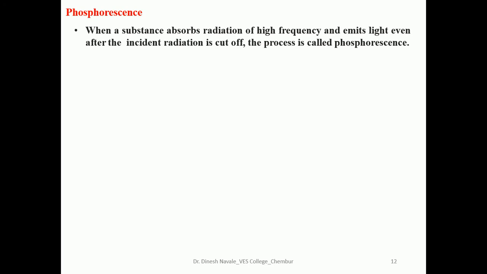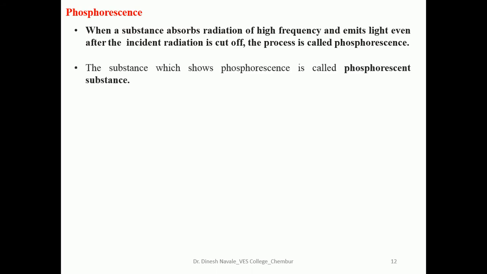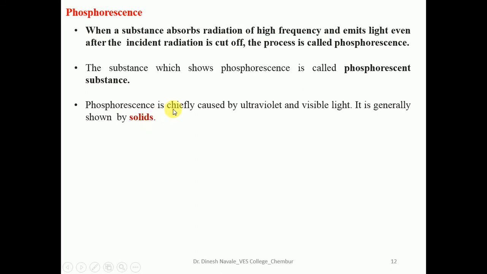So what is phosphorescence? When a substance absorbs radiation of high frequency and it emits light even after the incident radiation is cut off, the process is called what? Phosphorescence. The substance which shows phosphorescence is called a phosphorescent substance. Phosphorescence is chiefly caused by UV light or visible light. It is generally shown by solid molecules.